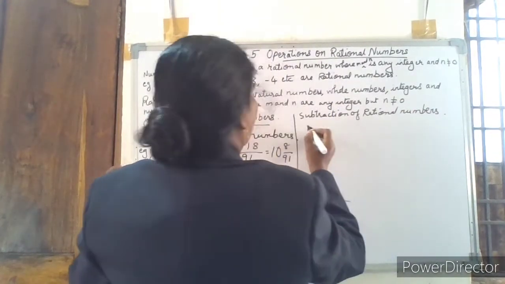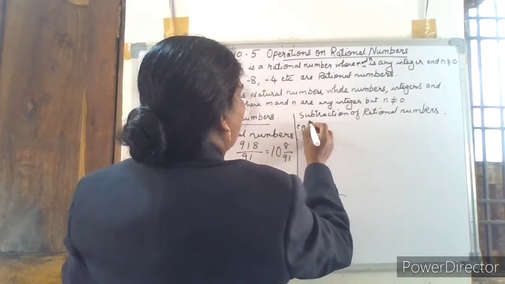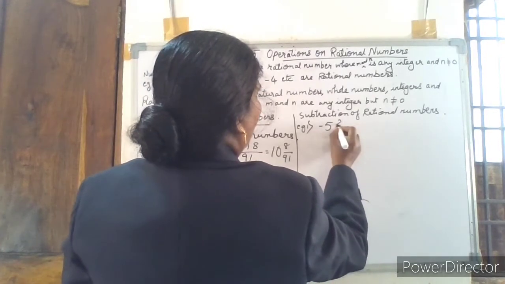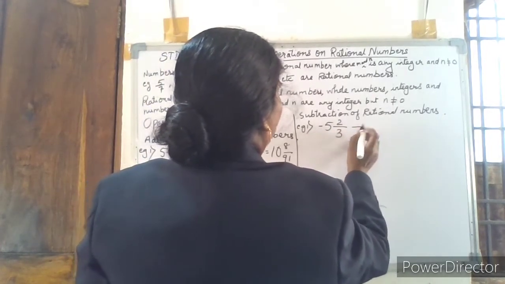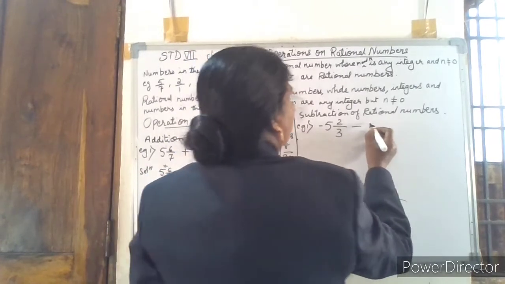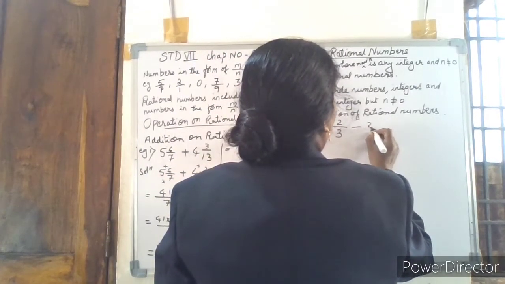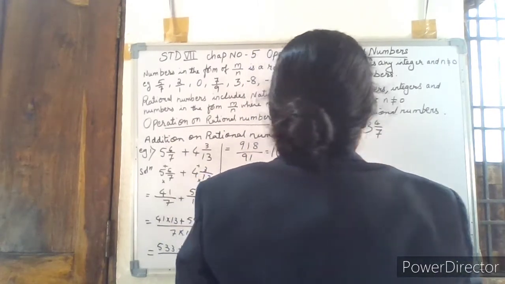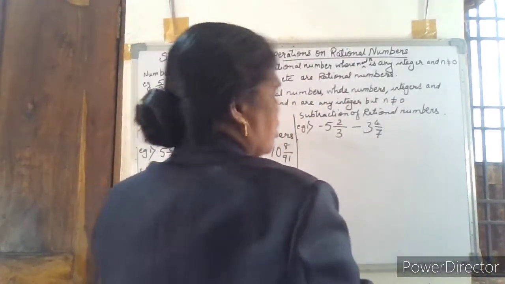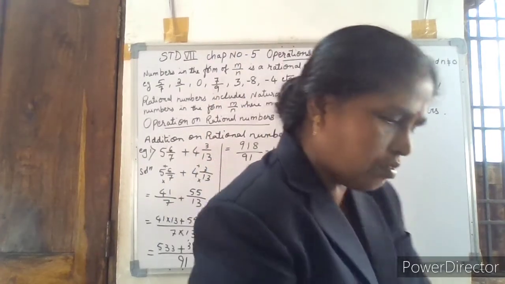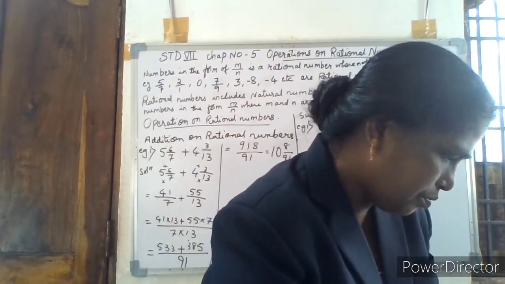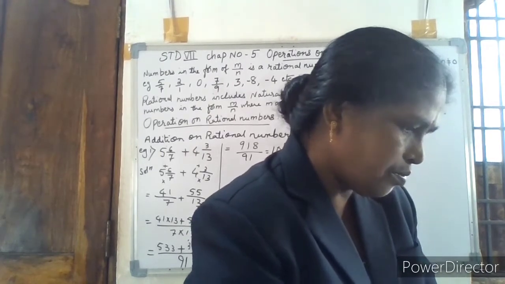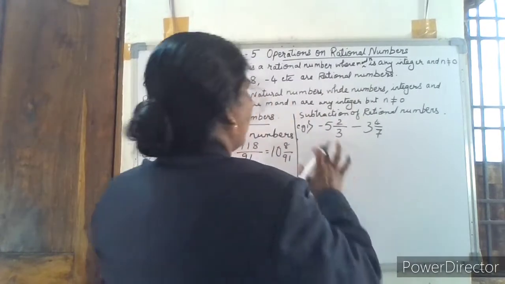Now, subtraction of rational numbers. Example 1. Suppose we have minus 5 2 by 3 minus 3 4 by 7. Okay, now we are subtracting this. I'll take a simple example.